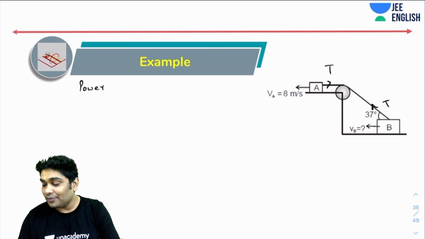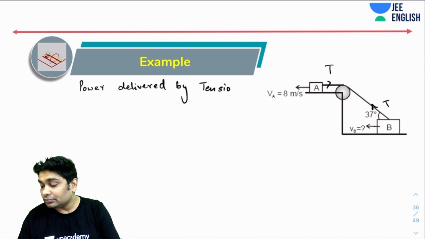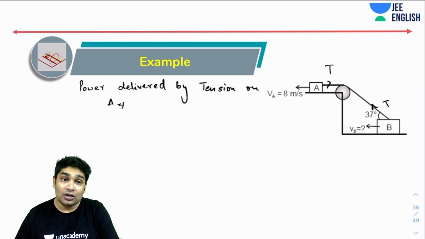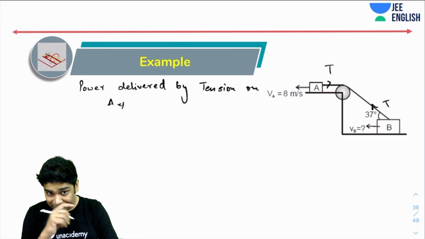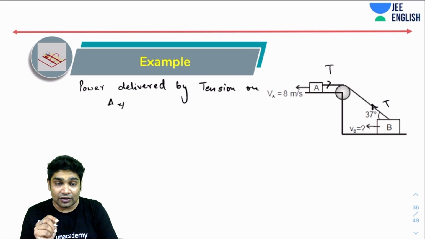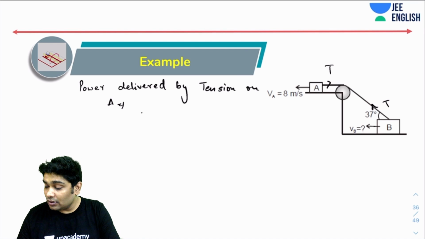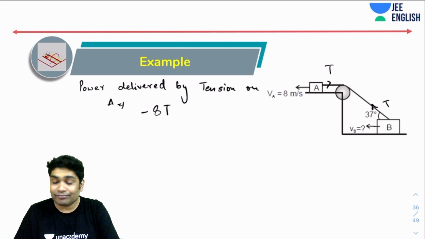So let's see the power delivered by tension on A. Let's see how much that will be. A is moving towards the left and tension is acting towards the right. So this will be minus 8 times T.